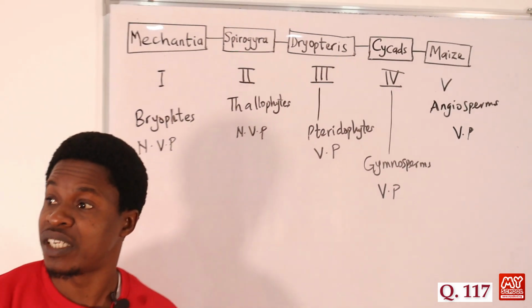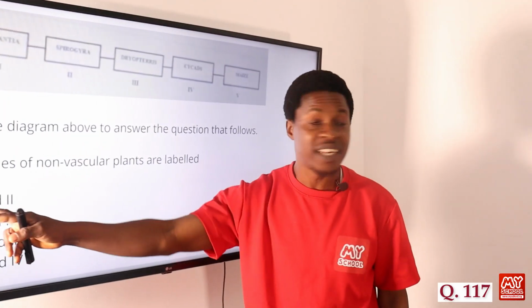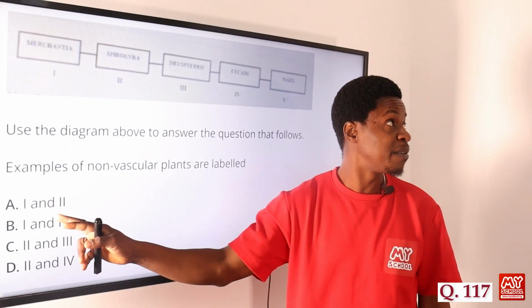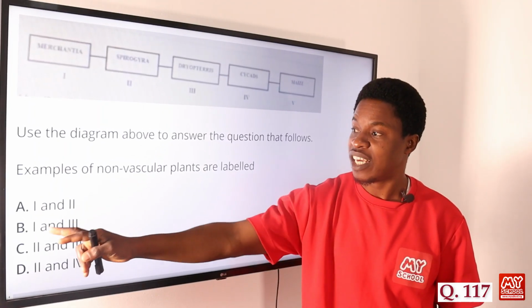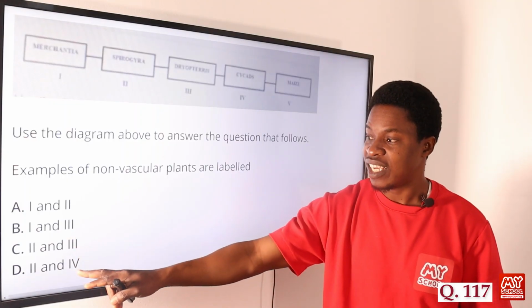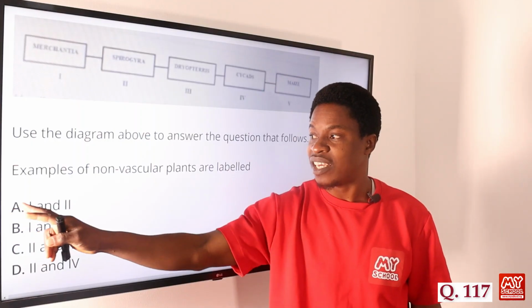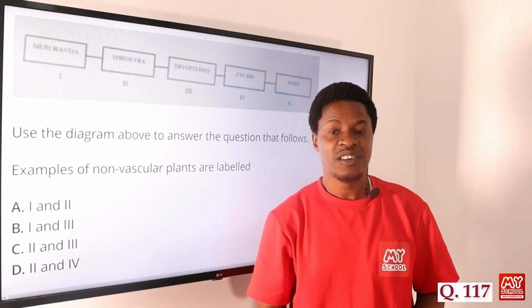So let's move on to the screen to see the options that best fit. Option A says Roman numeral 1 and Roman numeral 2. That's the bryophyte, the Marchantia, and the Spirogyra. Yes. Option B says 1 and 3. No. C says this, and then this says 2 and 4. So the correct answer is option A, Roman numeral 1 and Roman numeral 2.